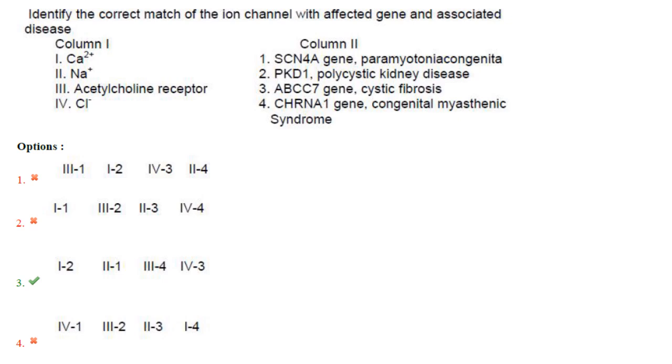Cl-, ABCC7 gene, cystic fibrosis. Now, if you know Cl- is causing cystic fibrosis, that itself will give you the correct answer. If you don't know the others also. So the answers are 1, 2, 2, 1, 3, 4 and 4, 3.